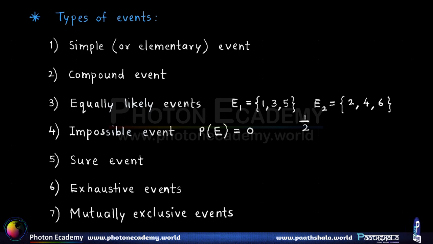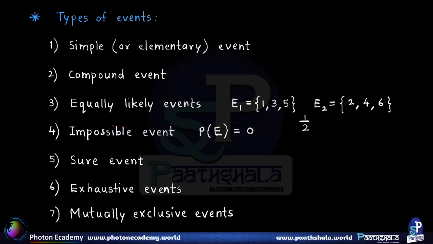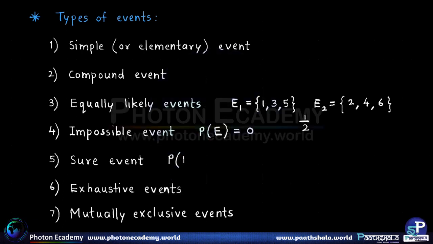This is one extreme. On the other extreme we have what is called a sure event. As the name suggests, sure means it is 100% going to occur, or in other words it is an event which always occurs no matter what. Here let's take an example similar to the previous one.